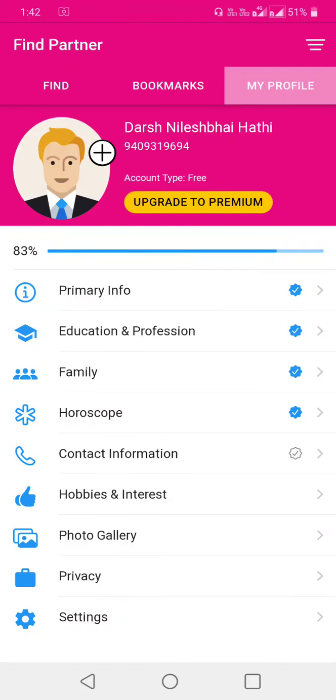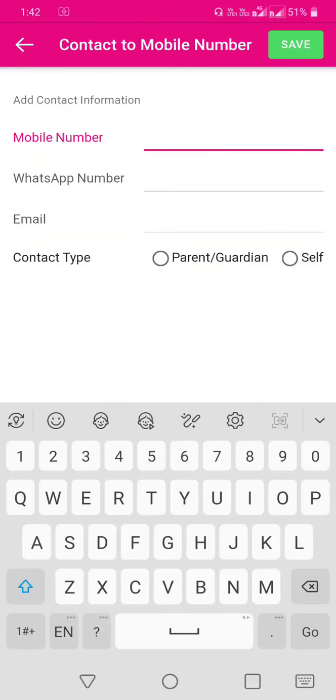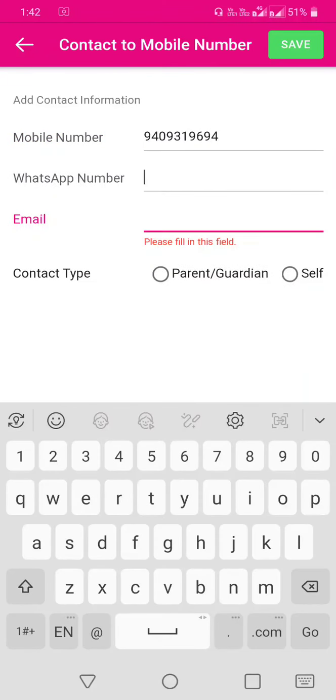Now you have to put your contact information. In contact information you have to provide the mobile number on which the interested person may contact. Now you have to put your WhatsApp number.